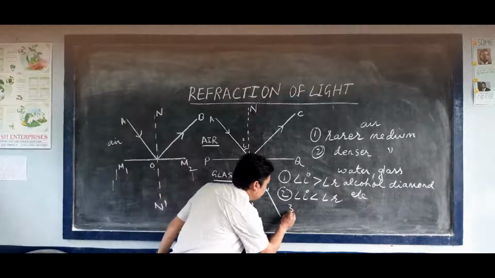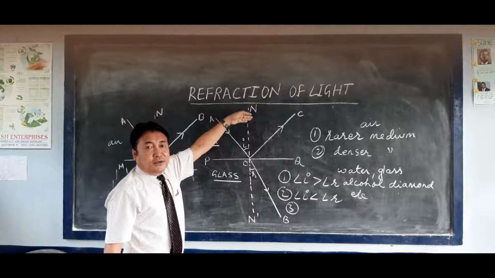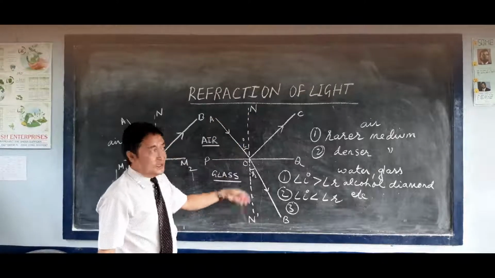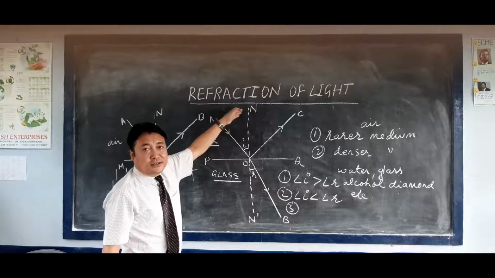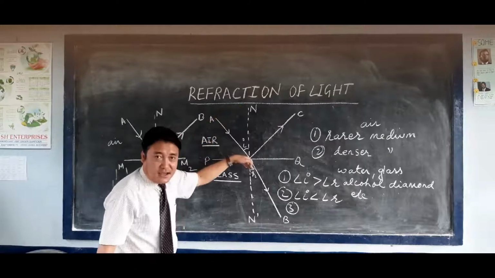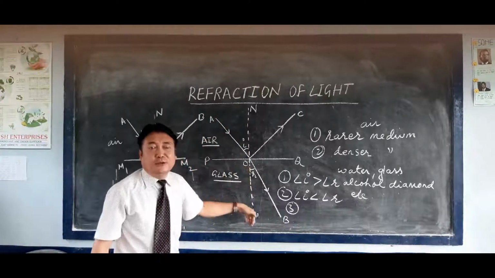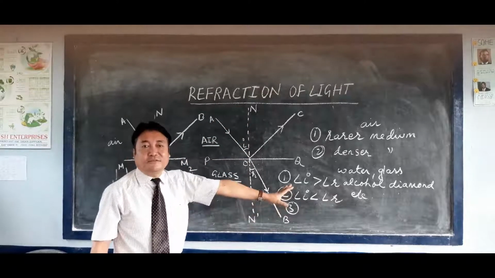Third condition. When the ray of light falls along the normal, instead of forming an angle, there will be no bending of light, no refraction takes place.